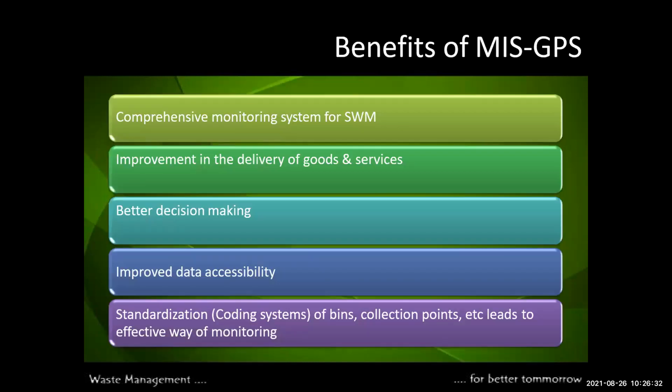And now the benefits of MIS and GPS. The benefits are a comprehensive monitoring system for SWM, improvement in the delivery of goods and services, better decision making, and improved data accessibility, such as a standardized coding system of the bins collection points. It leads to an effective way of monitoring. This is the part on the benefits of MIS and GPS.